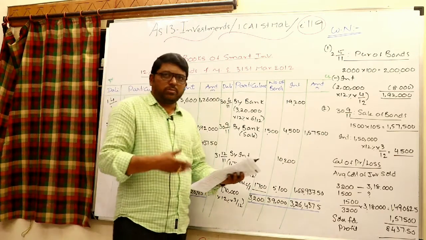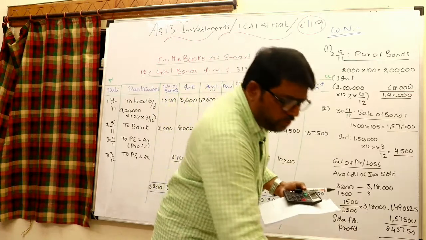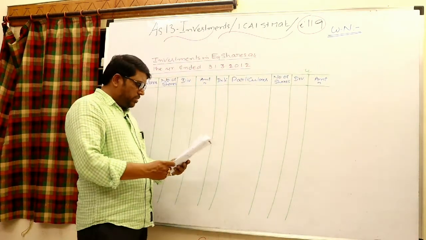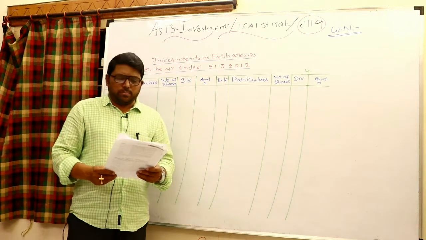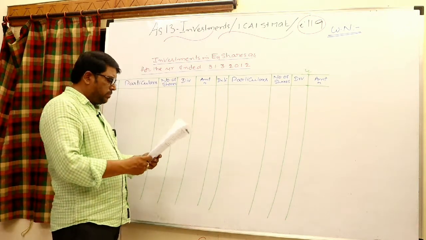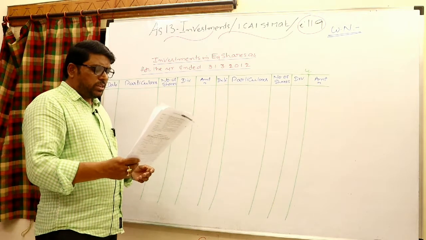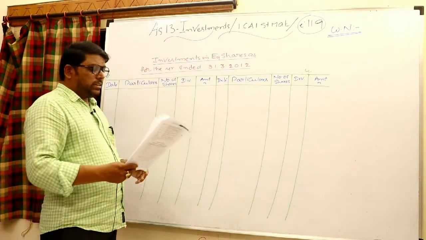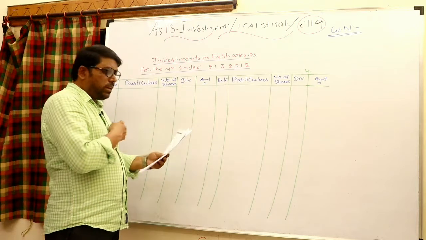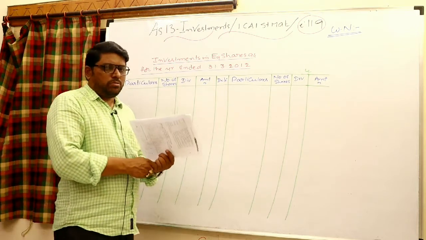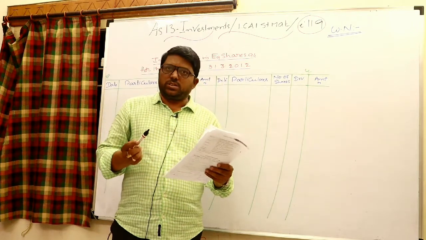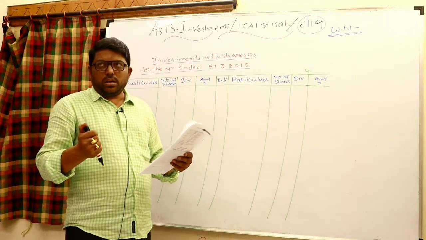Now let us work out the variable income bearing securities also. The fixed income bearing securities are completed. Now let us discuss the variable income bearing securities, which is equity shares in X Limited, investments in equity shares for the year ending 31st March 2012. Particularly while purchase and sale, you may not find the words cum and ex in, because it is not traded on accrual basis.